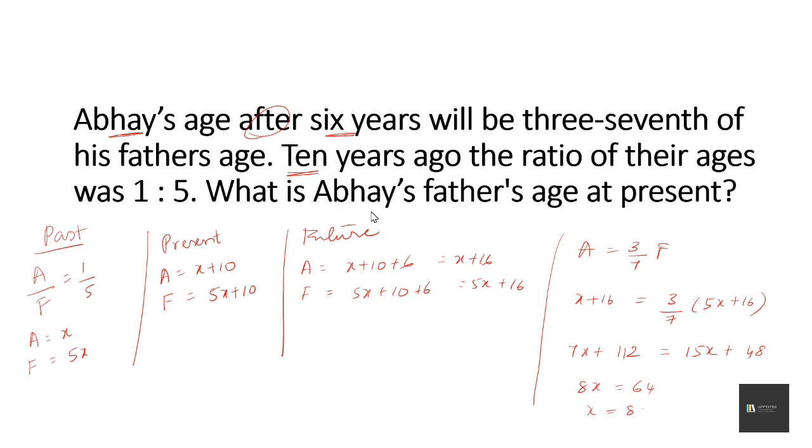The question they have asked is what is Abhay's father's age at the present? So Abhay's father's age at the present is 5x plus 10. So 5 into 8 plus 10, which gives 50 years.